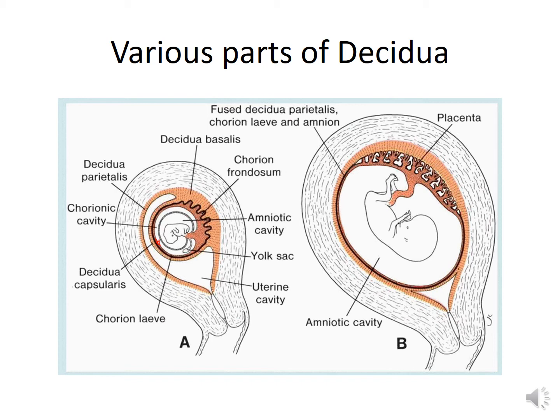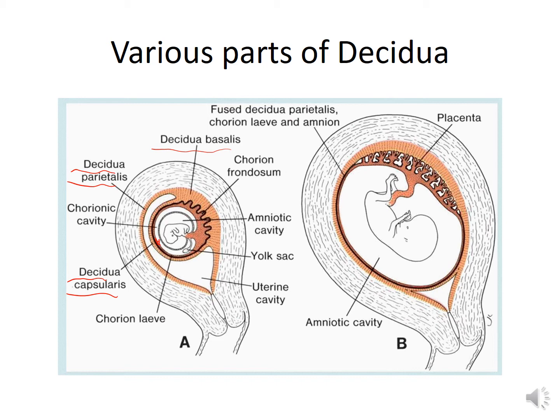Three regions of the decidua can now be identified according to their relation to the conceptus: decidua basalis, decidua capsularis, and decidua parietalis. So three components of the decidua can be seen here. Now one by one we will look at what these components are.